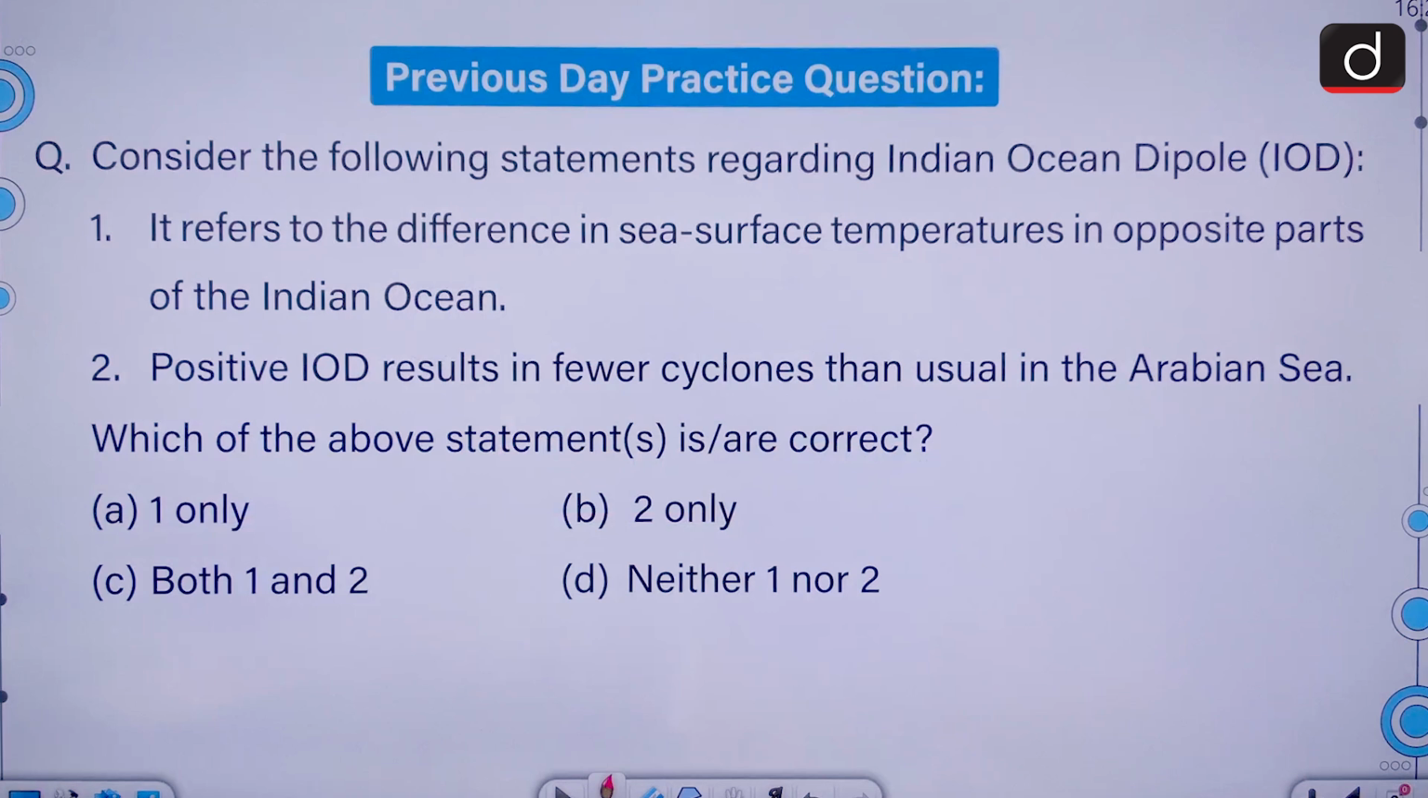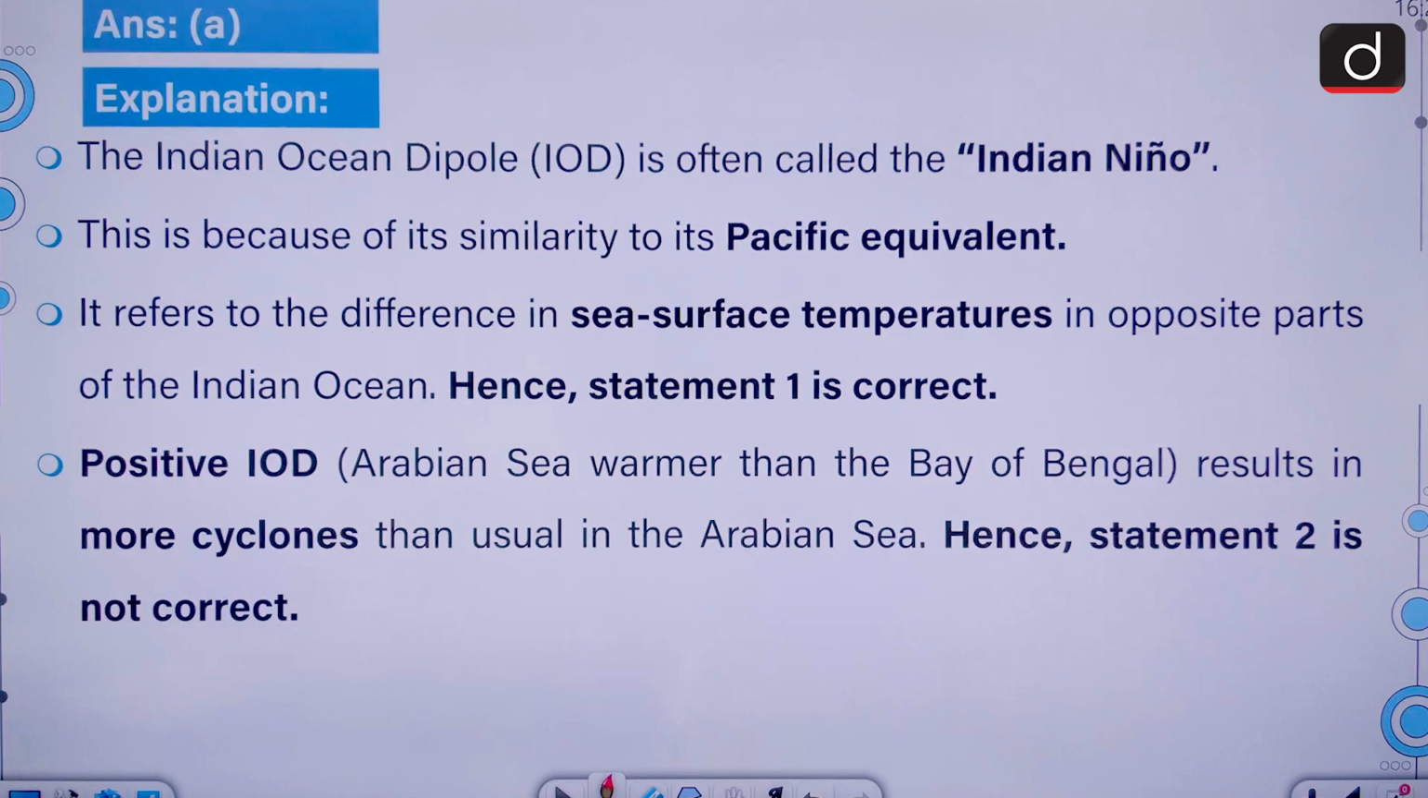Let's begin with the practice question of the last segment. Consider the following statements regarding Indian Ocean Dipole. It refers to the difference in sea surface temperatures in opposite parts of the Indian Ocean. Positive IOD results in fewer cyclones than usual in the Arabian Sea. Now we have to select the correct statement. Only the first is correct. A is the correct answer here.